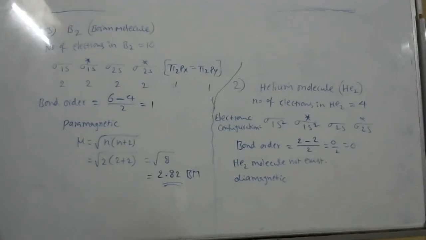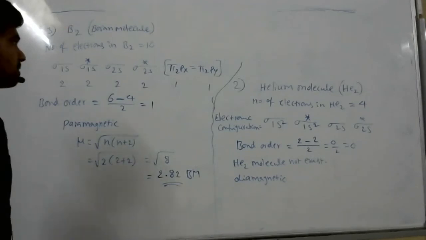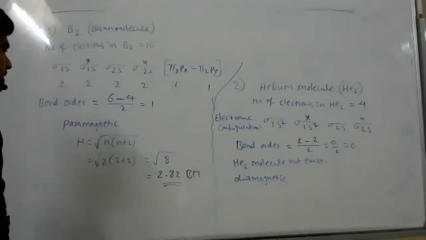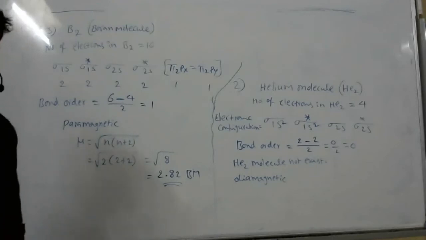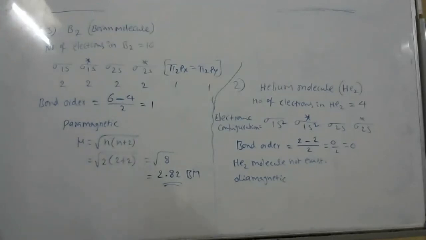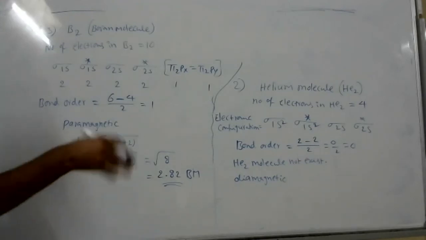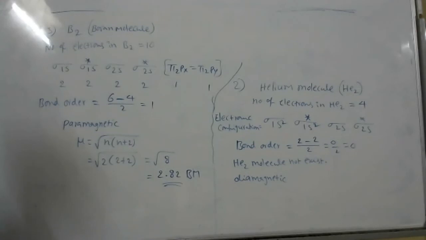Sir, tell me, how is ferromagnetic property? No, ferromagnetic properties we are unable to explain by a single electron system. We are explaining with the help of domains. Domain concept is there. Based on that, we can explain. If all domains are in one direction, that is ferromagnetic.